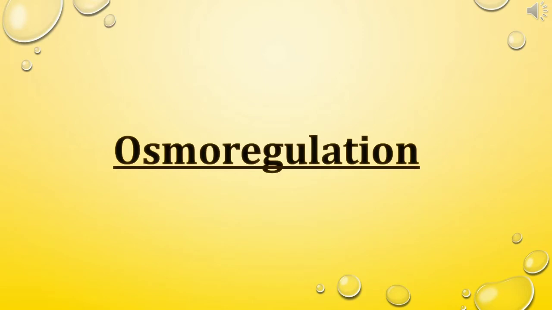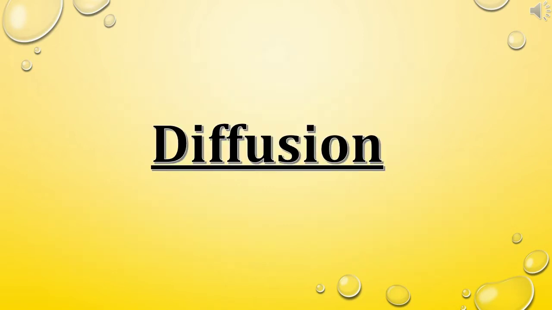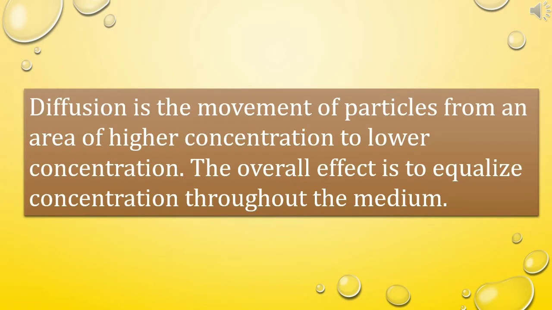Another physiological process we are going to learn about is osmoregulation. Osmoregulation is a typical example of homeostasis. Before you can understand the process of osmoregulation, you must know about the physical phenomena, diffusion and osmosis. Diffusion. What is called diffusion? Diffusion is the movement of particles from an area of higher concentration to lower concentration. The overall effect is to equalize concentration throughout the medium.